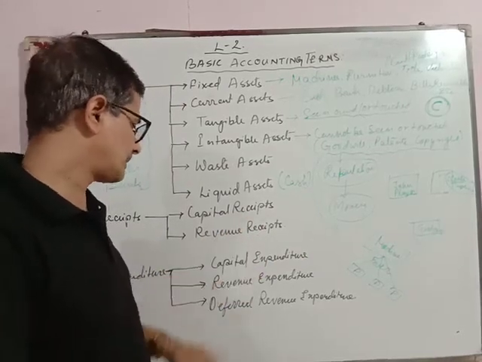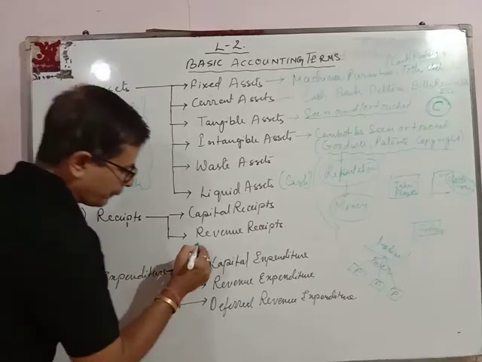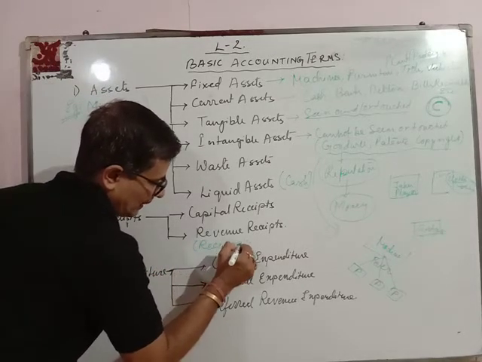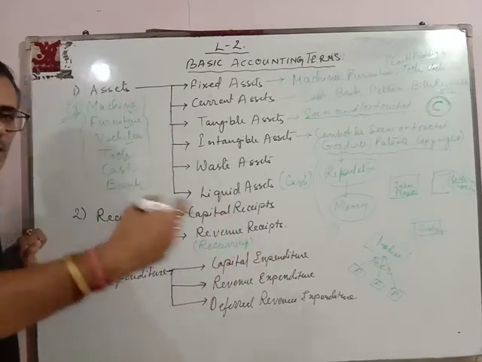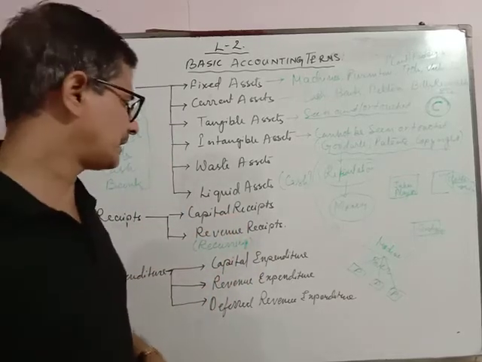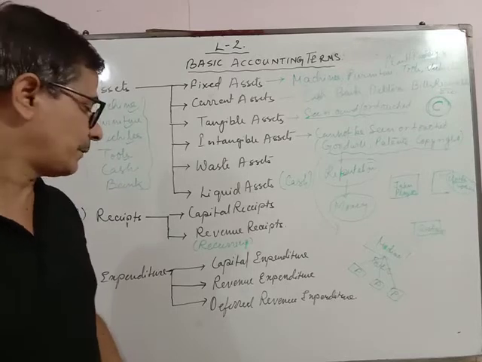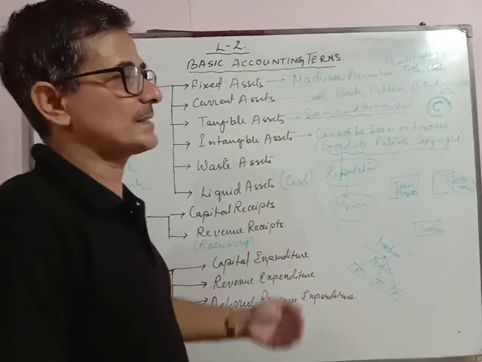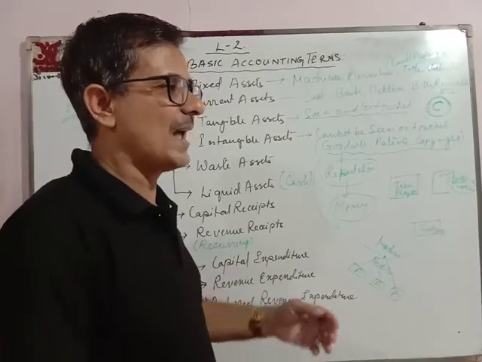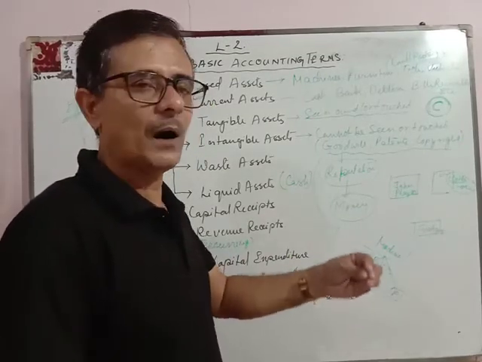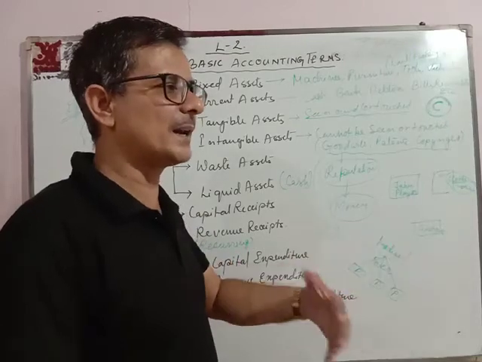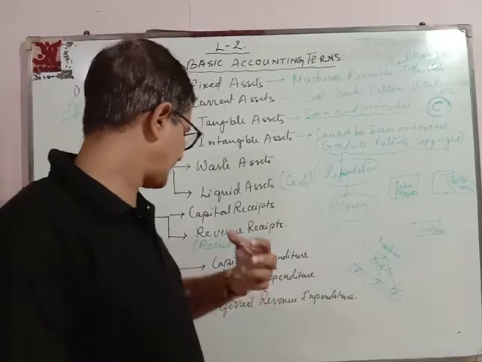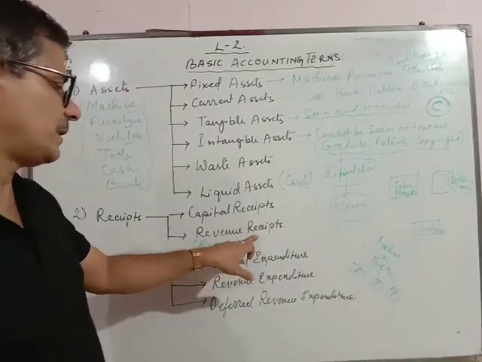Now revenue receipts. The word revenue means recurring. That means spontaneously, continuously you are getting the money. How can we get the money continuously every day? For example, when a businessman sets up a business, every day he will sell something and he will get the money continuously. So that selling money that he is getting is known as revenue receipt.